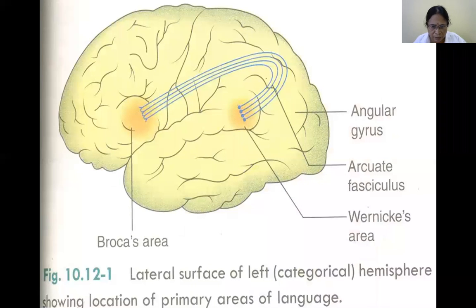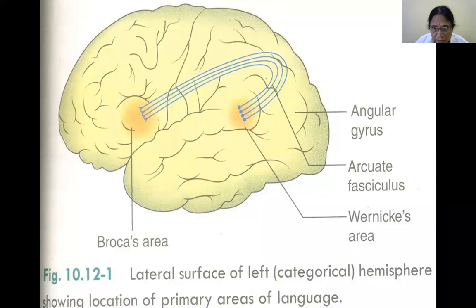Here is another picture of the angular gyrus. Here see Wernicke's area, the angular gyrus lying posterior to it, and here we have the arcuate fasciculus. Here we have Broca's area.